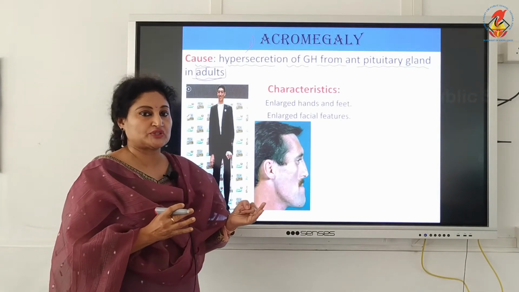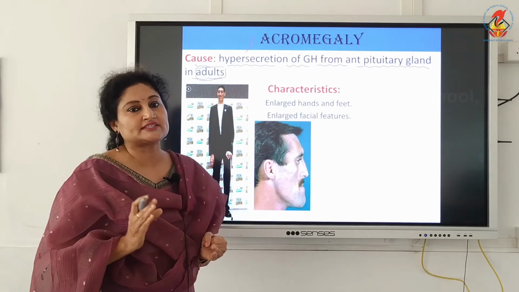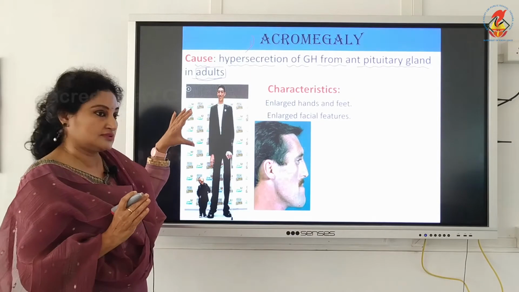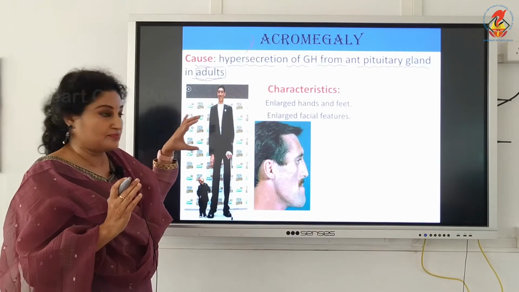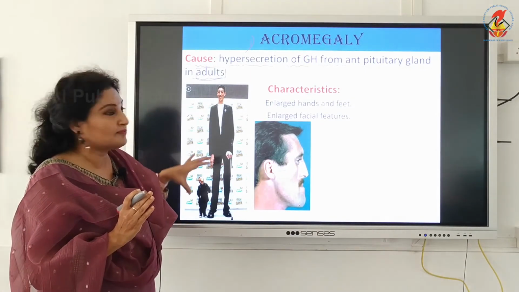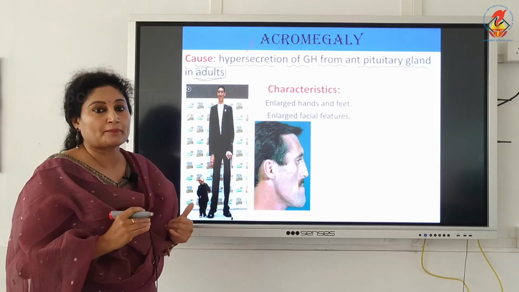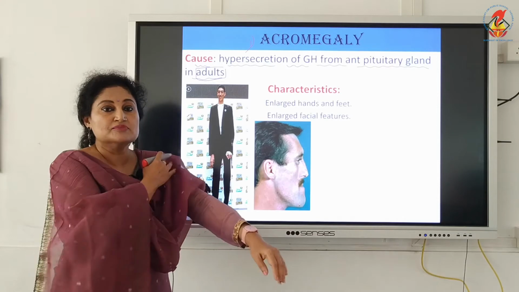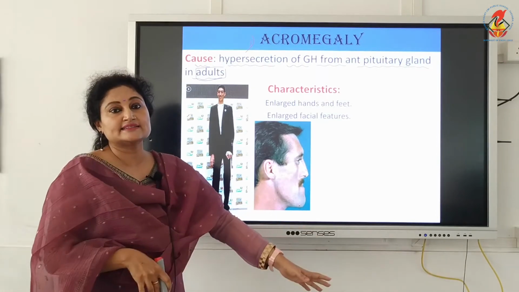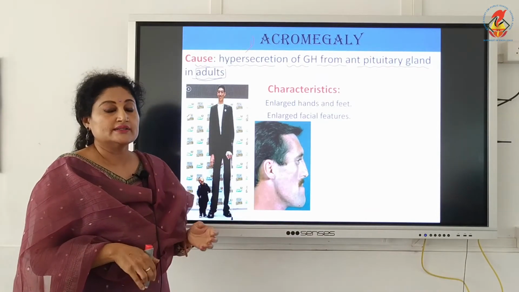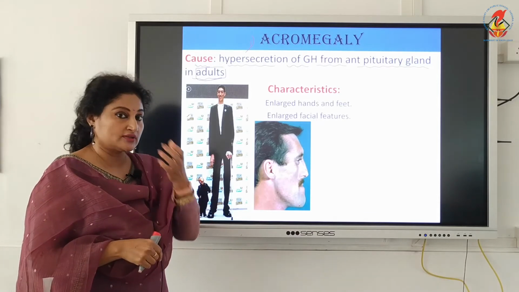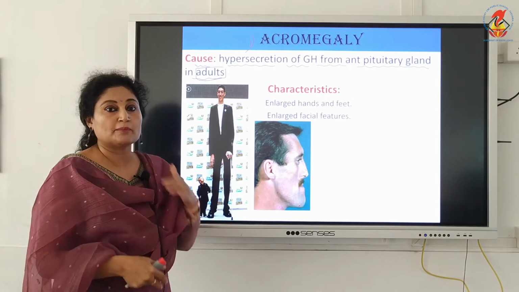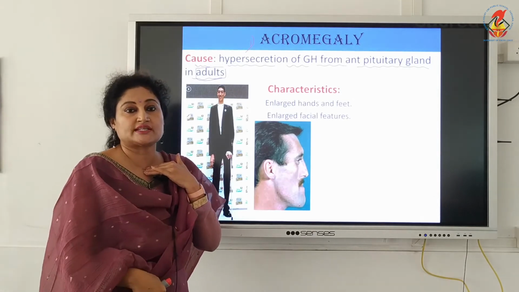can easily distinguish. Both are tall statured, but the difference is that in an acromegalic there is disproportion of the body parts. You can see the chest and abdomen are normal, whereas the limbs, that is the hands and legs, are abnormally long, the jaw bones are abnormally long, the nose is broad and long, the fingers are abnormally long compared to the region of the chest and abdomen.